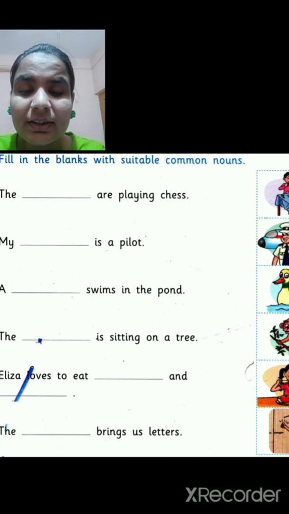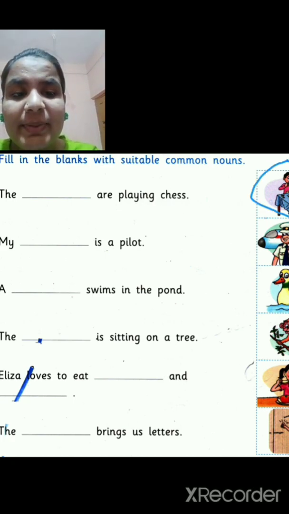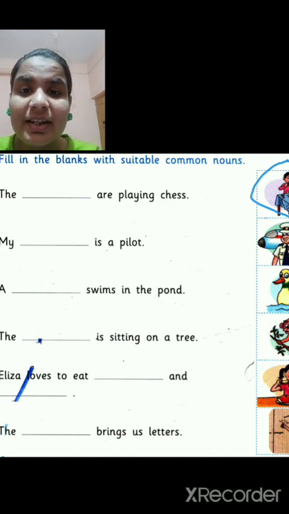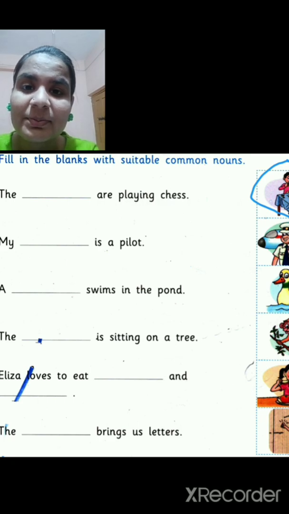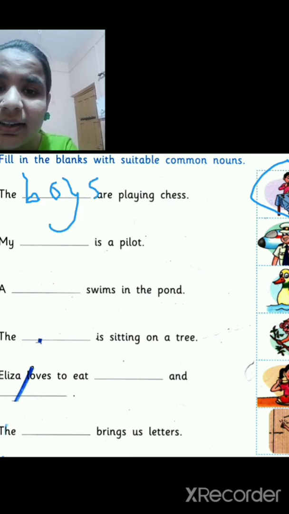Number 1. The dash are playing chess. As you can see here, who is playing chess? Yes, here two boys are playing chess. So what will we write here now? Yes, we will write B O Y.